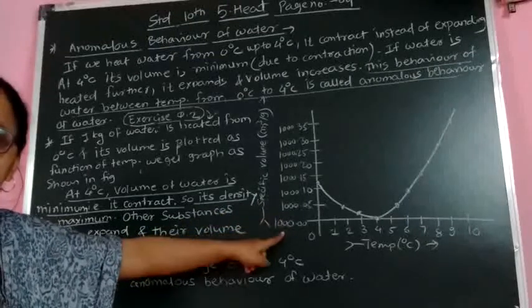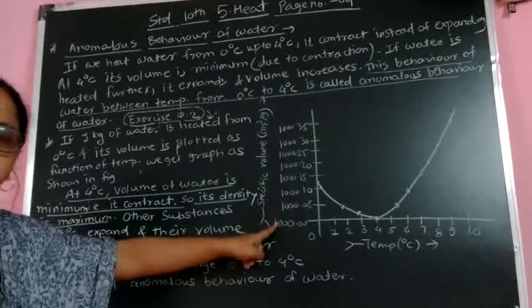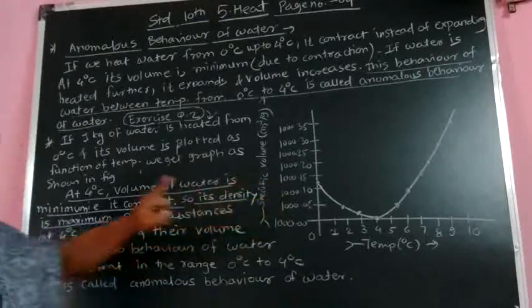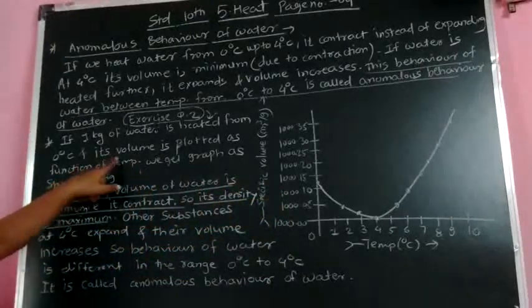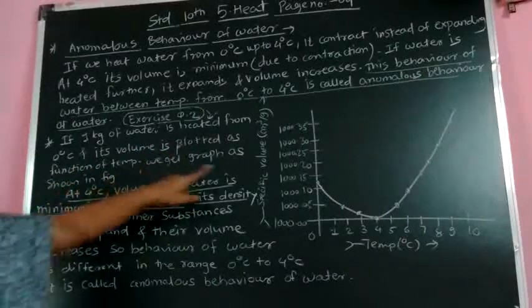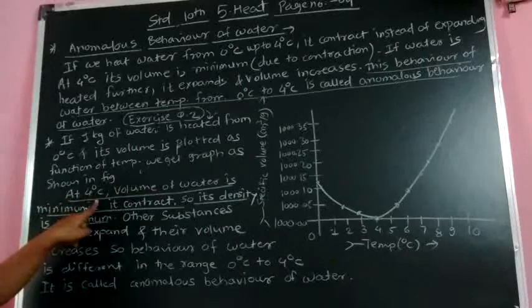We get the graph as shown in the figure.